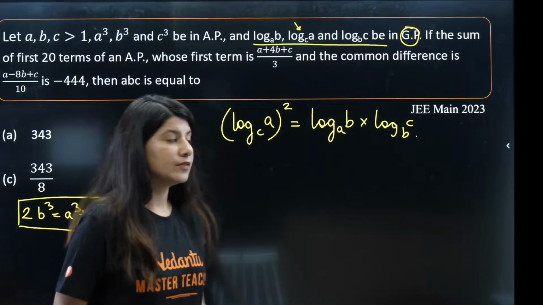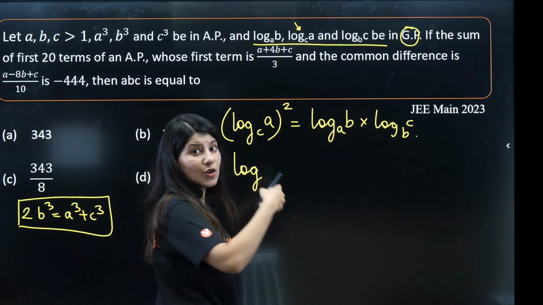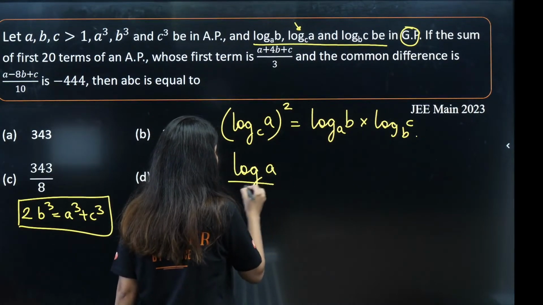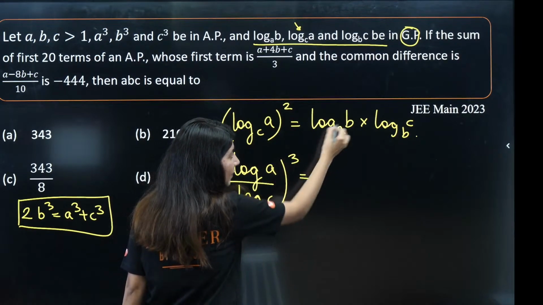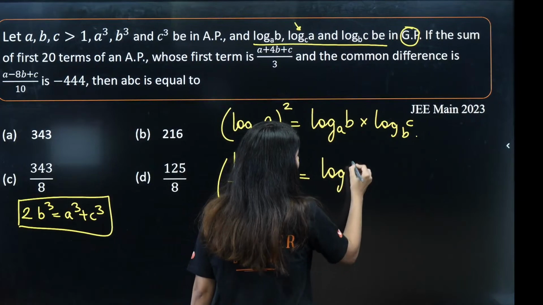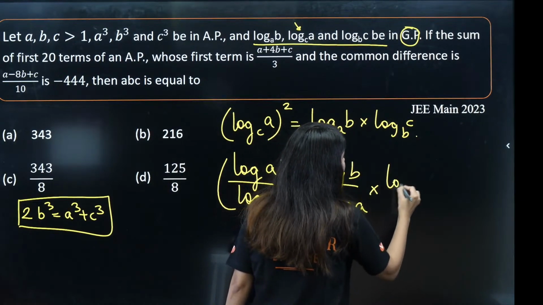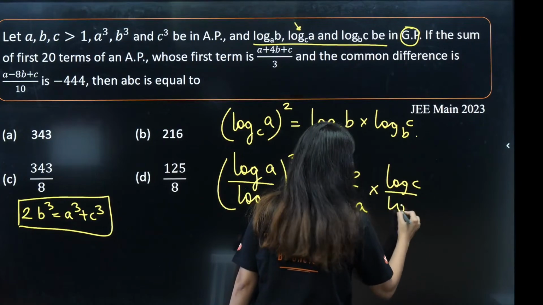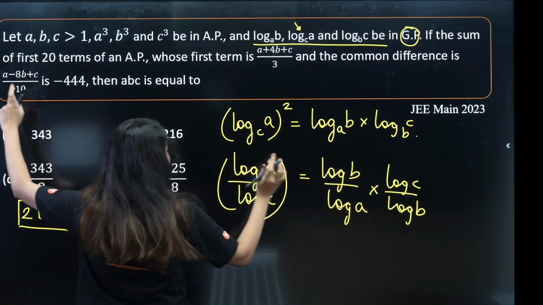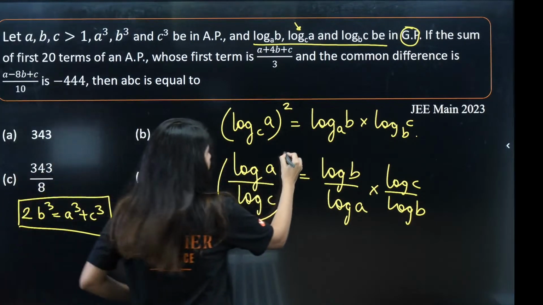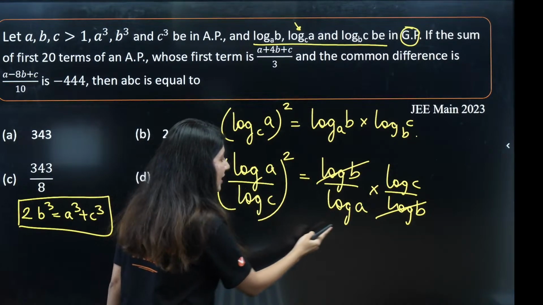Okay, we need to calmly solve this. So this will be base changing theorem. Apply base changing theorem: log a upon log c, whole cube. Again base changing theorem: log b by log a, multiply log c by log b, right? And this is not cube, this is actually square. Log b cancelled out. We are actually left with what?